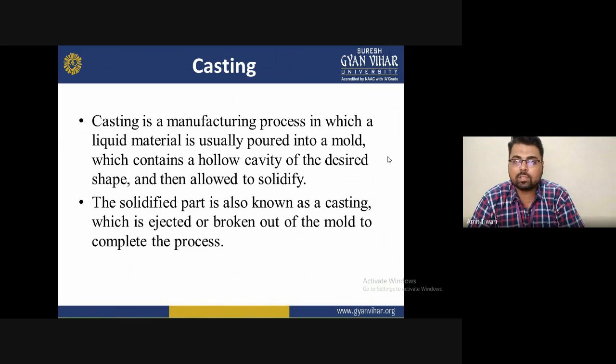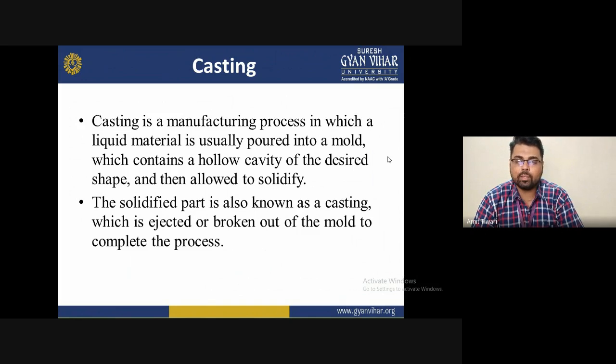Basically, whenever you fabricate any material, or you want to make any composite material, or any material for industrial purposes, every industry makes a product with the help of casting. There are different types of castings and processes available for manufacturing a product, but the basic idea is that you melt the metal in the furnace and it completely converts into liquid.